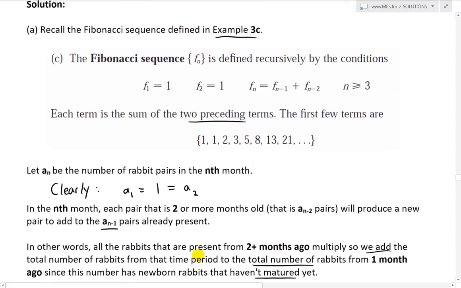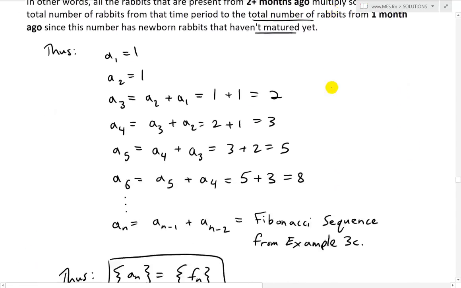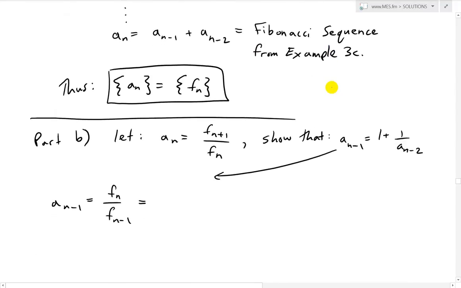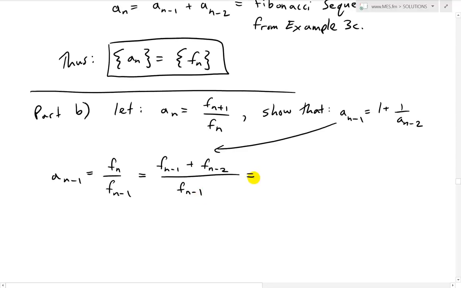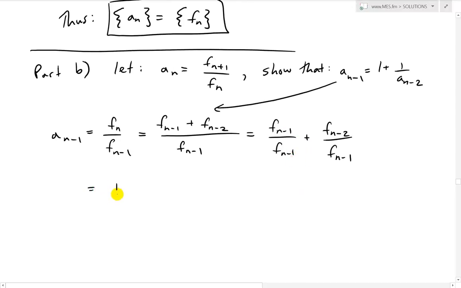The Fibonacci sequence again is just Fn equals Fn minus 1 plus Fn minus 2, for n greater than or equal to 3. So we have Fn minus 1 plus Fn minus 2 over Fn minus 1. That's just the Fibonacci sequence on top. Now, divide this out. This is going to be Fn minus 1 divided by Fn minus 1, plus Fn minus 2 divided by Fn minus 1. So this cancels and becomes 1. What we get is 1 plus Fn minus 2 over Fn minus 1.